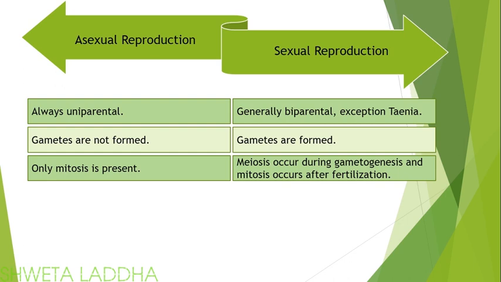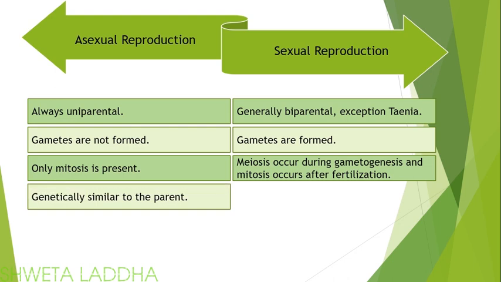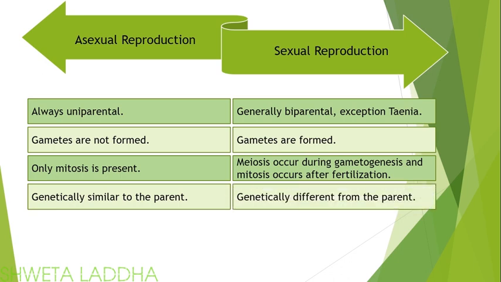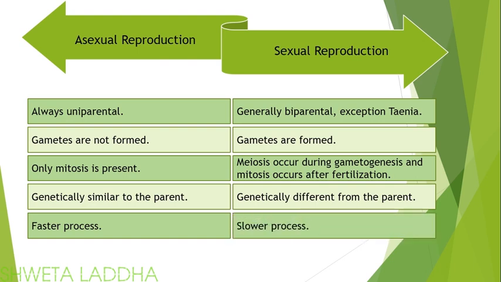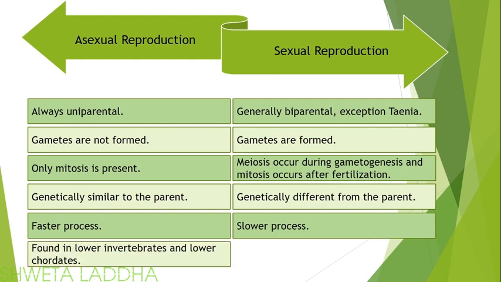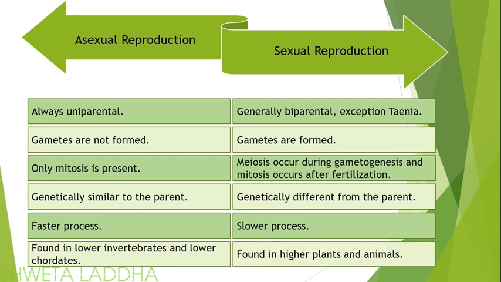The clones formed are genetically similar to the parent, whereas offsprings produced are genetically different from the parents because of recombination of chromosomes. Asexual reproduction is a faster process, whereas sexual reproduction is comparatively slower. Asexual reproduction is found in lower invertebrates and lower chordates, and sexual reproduction can be seen in higher plants and animals.